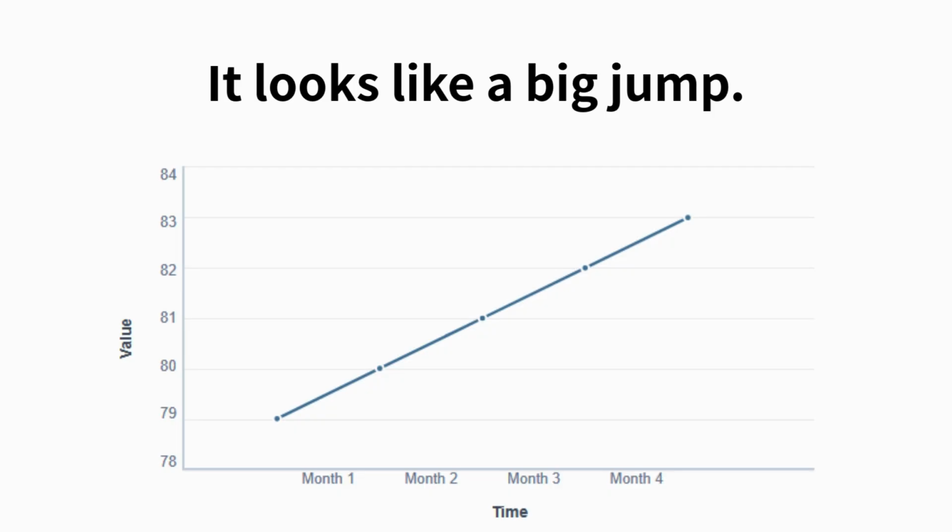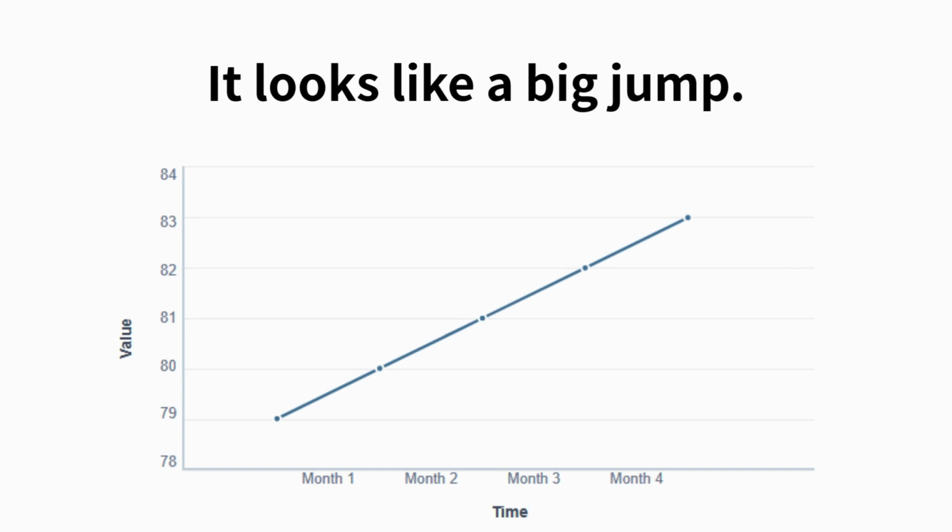Because the scale makes it feel that way. Because the baseline is hidden. Because the graph invites you to focus on the slope, not the size of the change. Nothing here tells you whether this increase is meaningful. Nothing tells you what you should compare it to, or whether this difference matters at all. Yet many people see a rising line and immediately assume progress. That's the illusion. Not because the numbers are wrong, but because the question came too late.